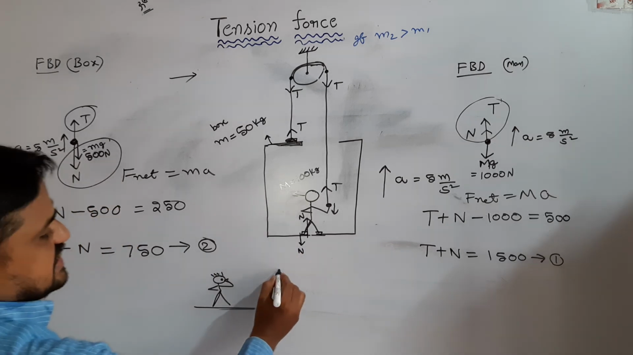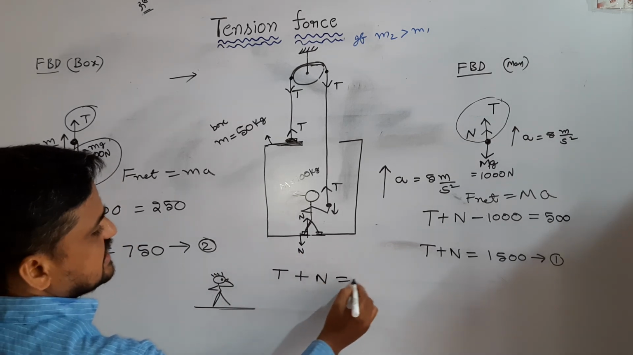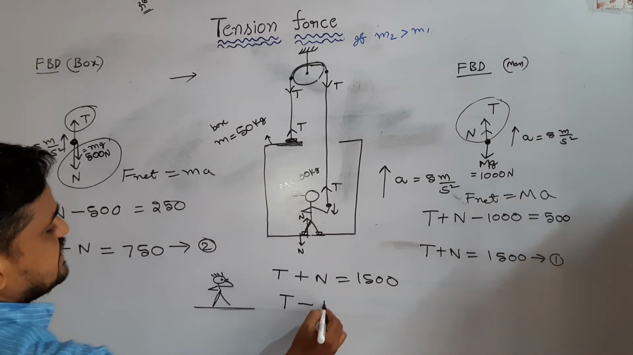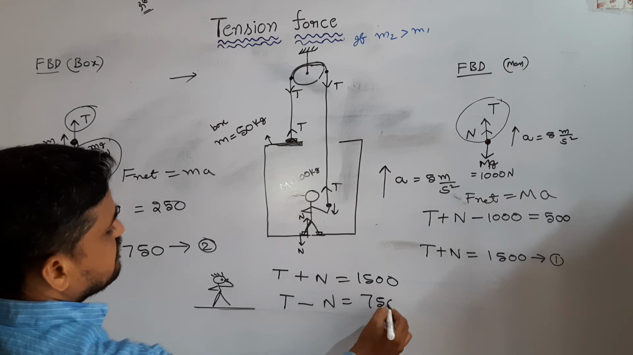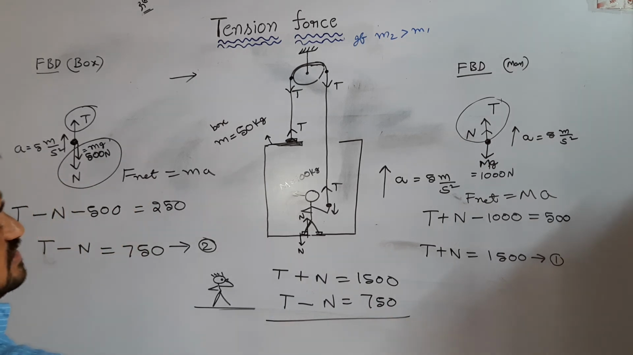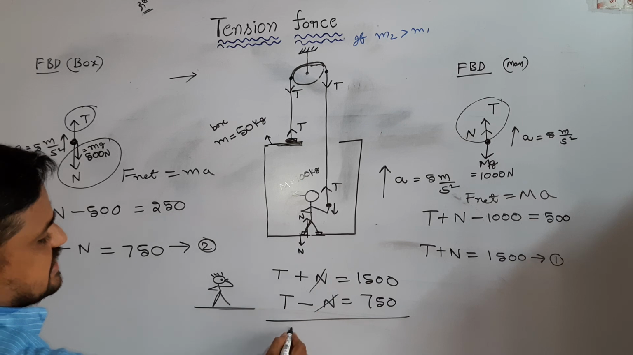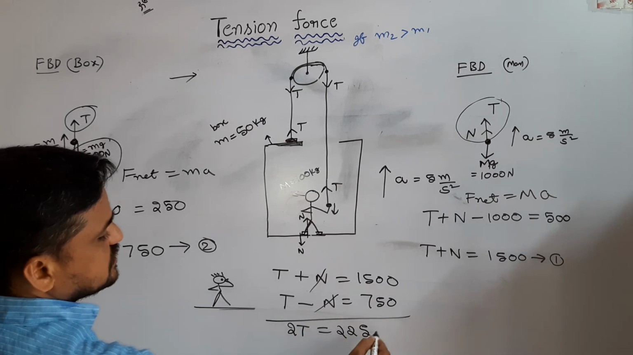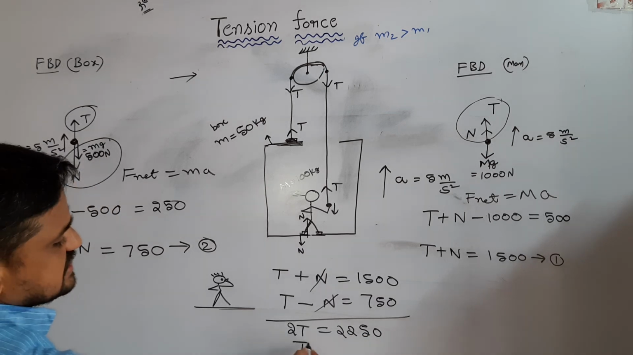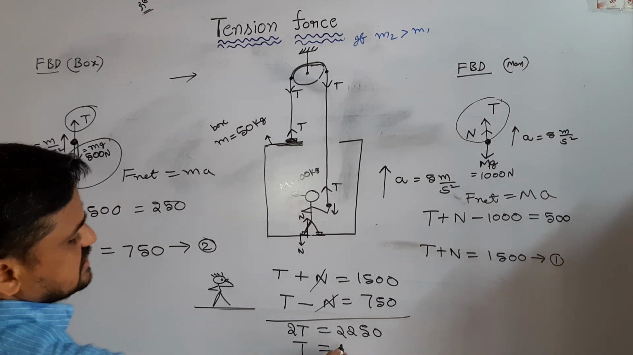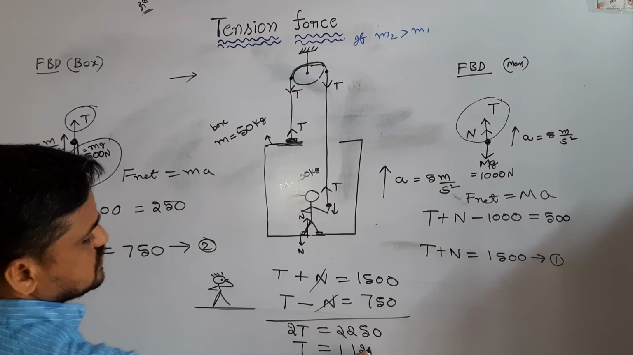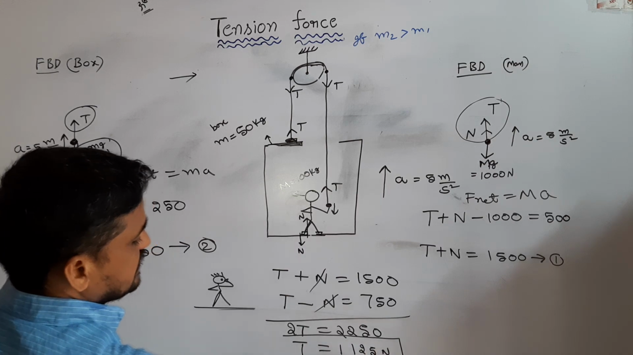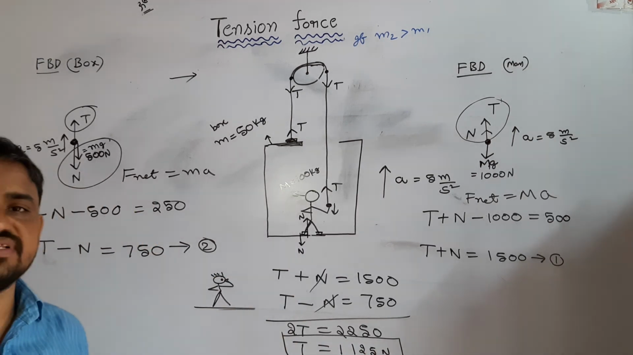The first equation is T plus N is equal to 1500. The second equation is T minus N equals 750. So plus N and minus N cancel. 2T equals 2250 Newton. From this, the tension developed in the string is 1125 Newtons. This is the tension developed in the string.